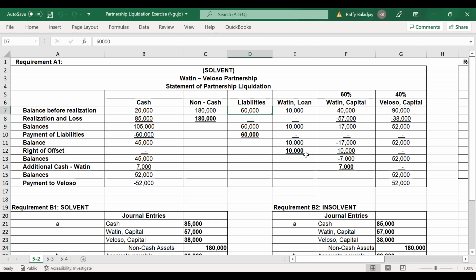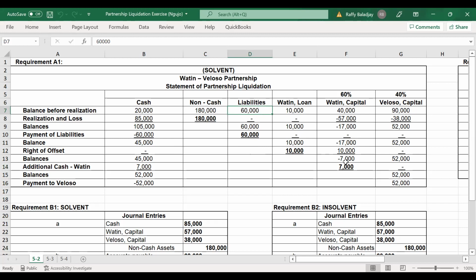The 10,000 loan will be deducted here as a liability and added here as an additional investment in her capital. After exercising the right of offset, the partner will still have a capital deficiency in the amount of 7,000.